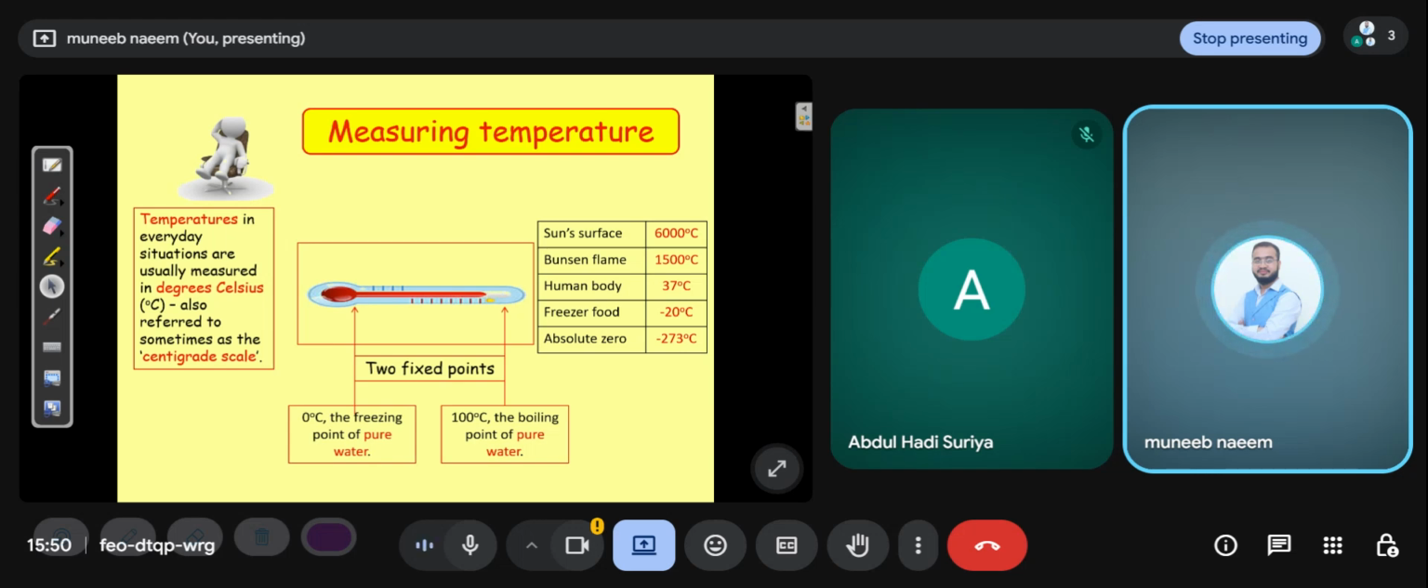The temperature of the sun's surface is 6000 degrees, a Bunsen flame 1500, and the human body 37 degrees. To remember this, they can ask in a past paper that the temperature of the human body is 37 degrees centigrade. You should also remember the temperature minus 273 degrees centigrade. For freezer food, most freezers have a temperature of minus 20 degrees centigrade, where the food is frozen. The temperature of the human body is 37 degrees centigrade, and absolute zero is minus 273.